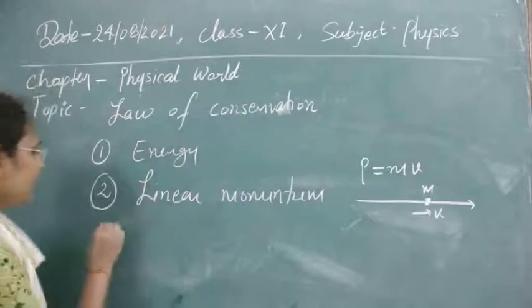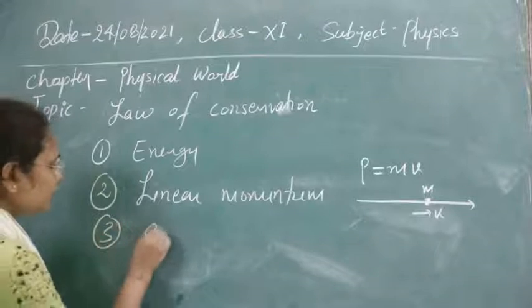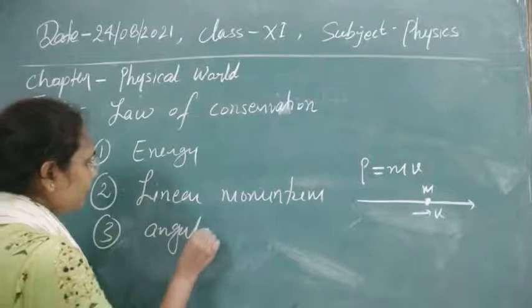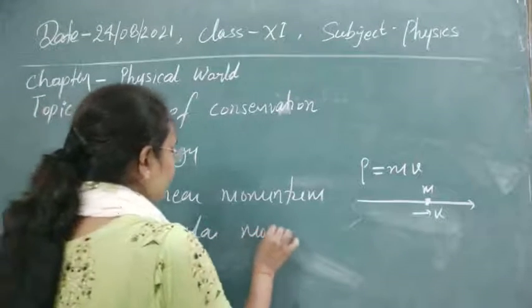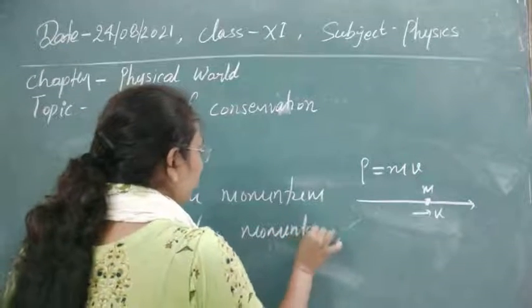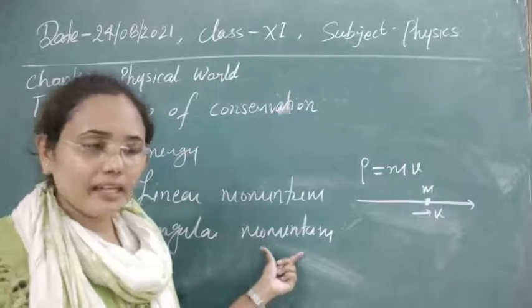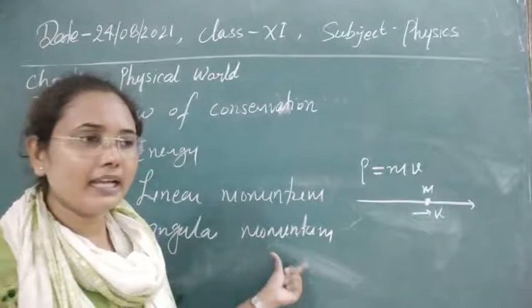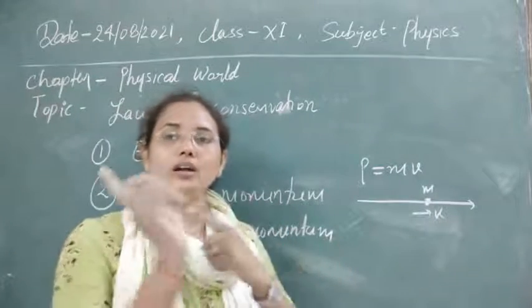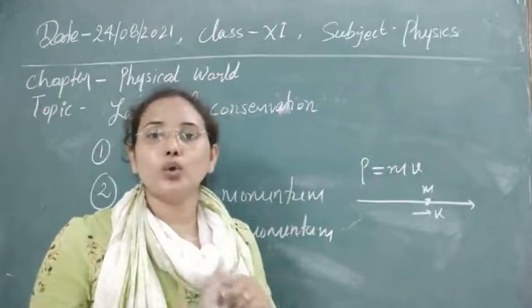The third quantity that is conserved in nature is angular momentum. Now what is angular momentum? It is again related to motion, but the word angular appears whenever a body starts to move along a circle or to rotate.